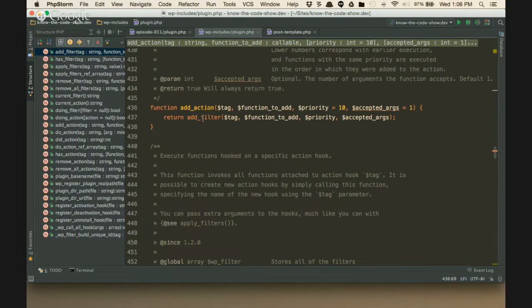AddAction. See it here? What's the first line and the only line in this function? AddFilter. Do you see it? Cool. Your mind's blowing now, isn't it? So I could use either one. They're the same thing. Excellent. Now, your light bulb is turning on in your brain and you're going, wow, that's really cool.